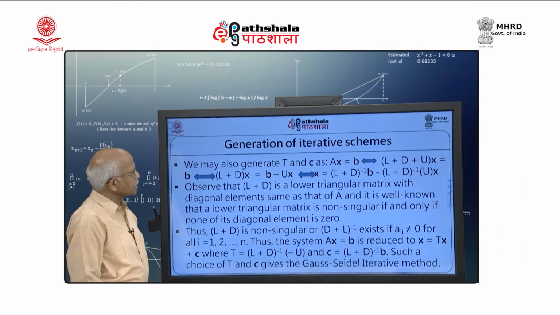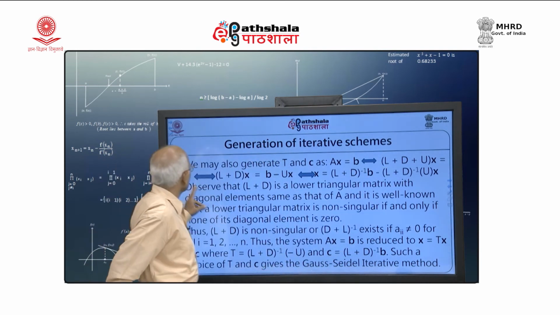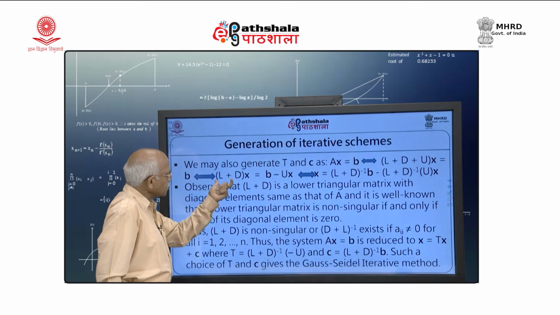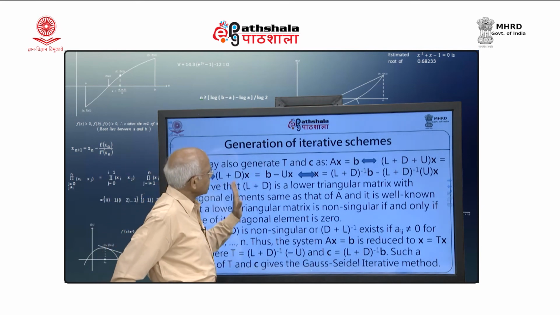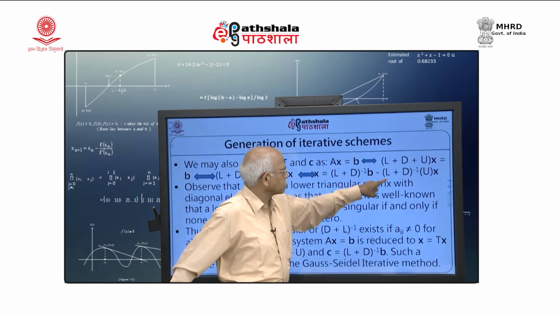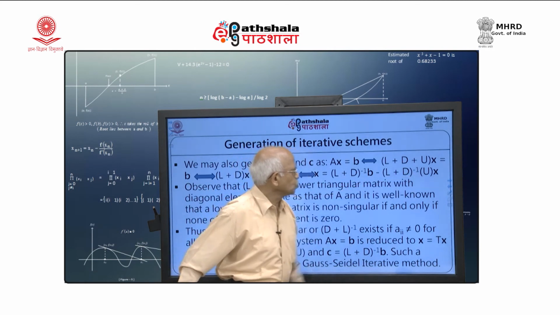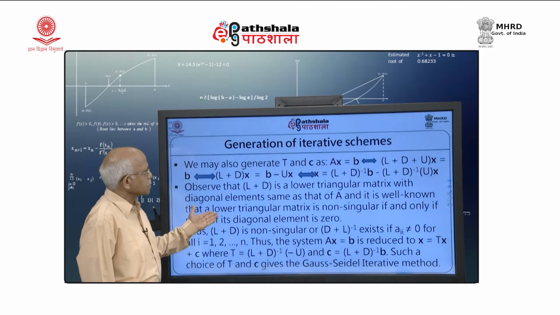We may also generate T and C in a different way. Now, (L plus D plus U) x equal to B bar. Only now I am taking (L plus D) x equal to B minus U x. So, only the upper triangular part I am taking on this side, and then I am taking the inverse of L plus D: x equal to (L plus D) inverse B bar minus (L plus D) inverse U x. If I write this, then I will get another scheme here.